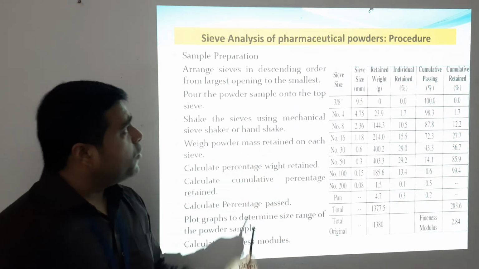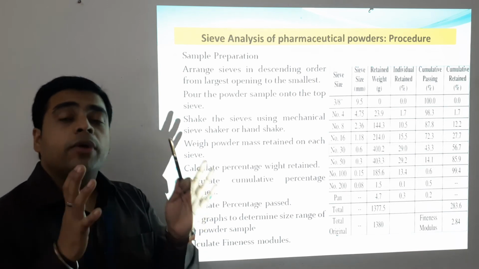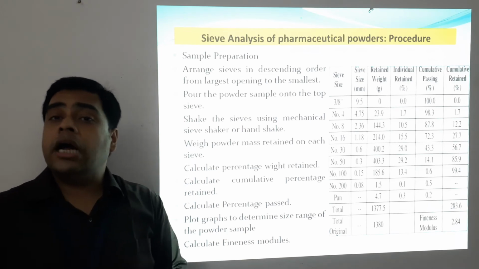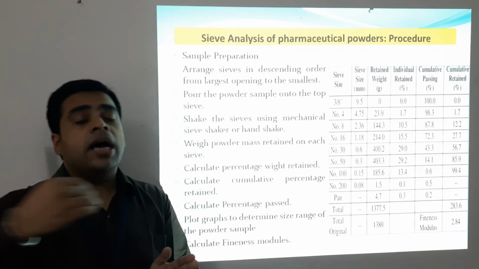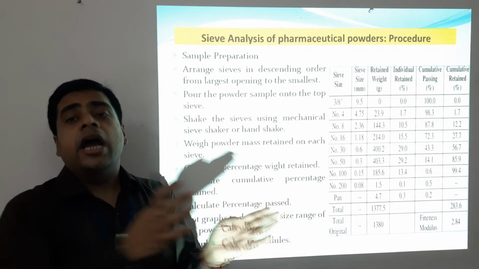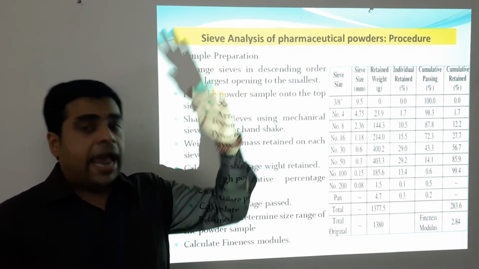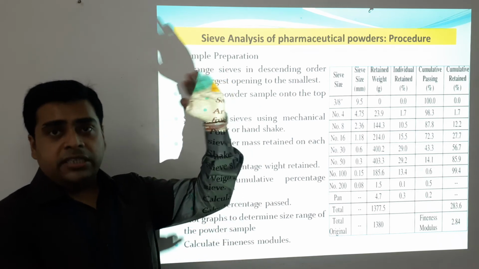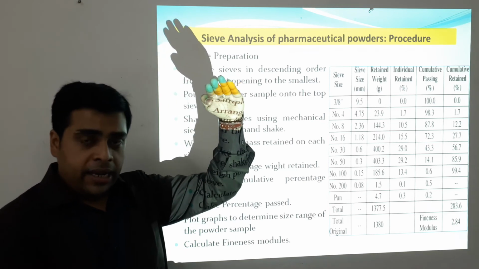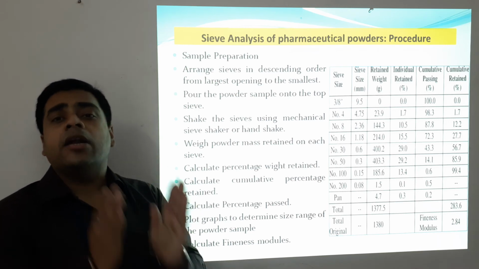So this is the basic process. You have to prepare a sample, that is, obtain a particular powder sample, and arrange the sieves in descending order from the largest opening to the smallest. If we are doing a sieve analysis with a range of sieve number 10 up to sieve number 120, sieve number 10 will be at the top and sieve number 120 will be at the bottom. So it is arranged in descending order, with the largest opening at the top and the smallest opening at the utmost bottom.